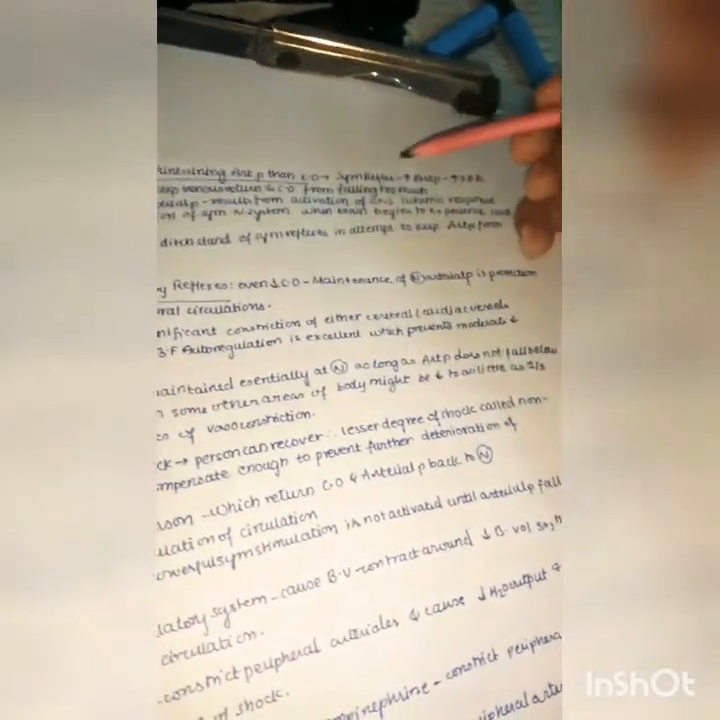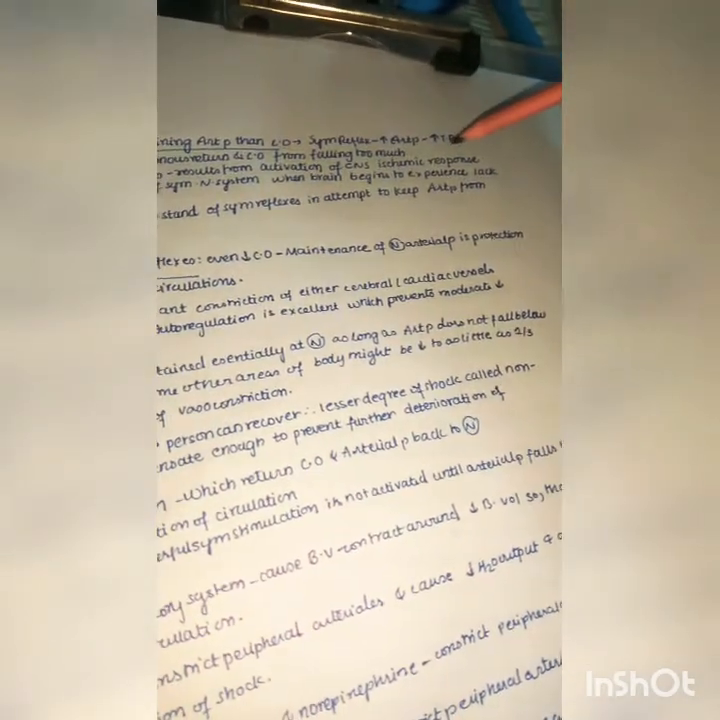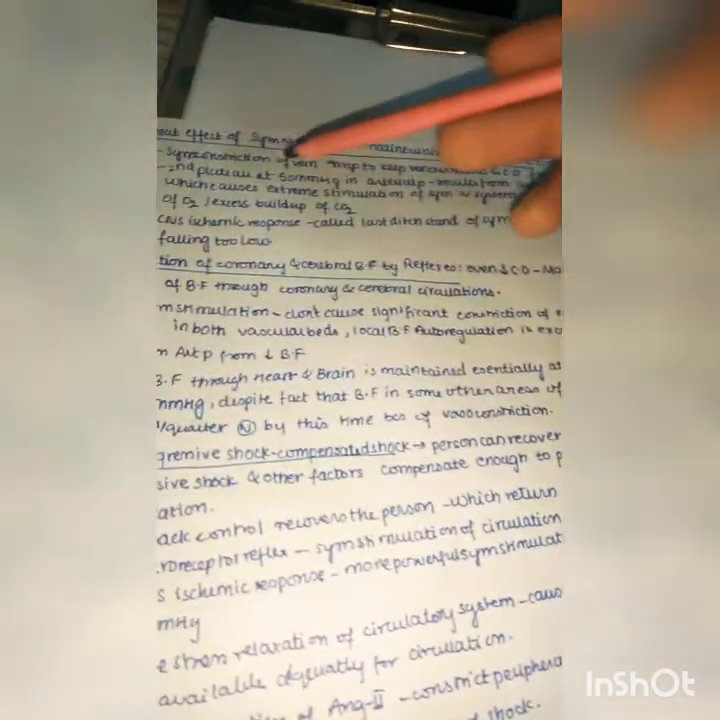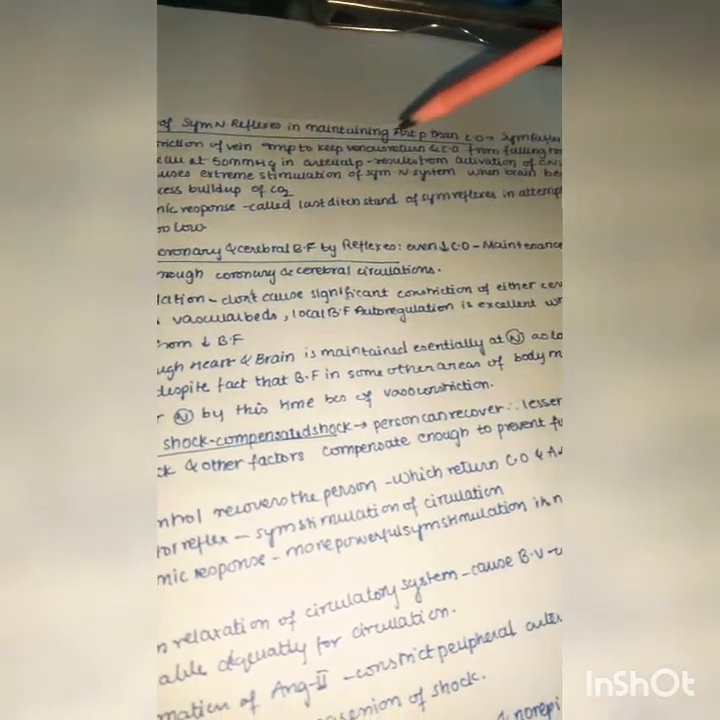You can see the sympathetic reflex mainly increases the arterial pressure by increasing the total peripheral resistance. Whenever the total peripheral resistance increases, the pressure increases. Sympathetic constriction of veins is important to keep the venous return and cardiac output from falling too much, of course. Now the second plateau at 50 millimeters of mercury in arterial pressure here.